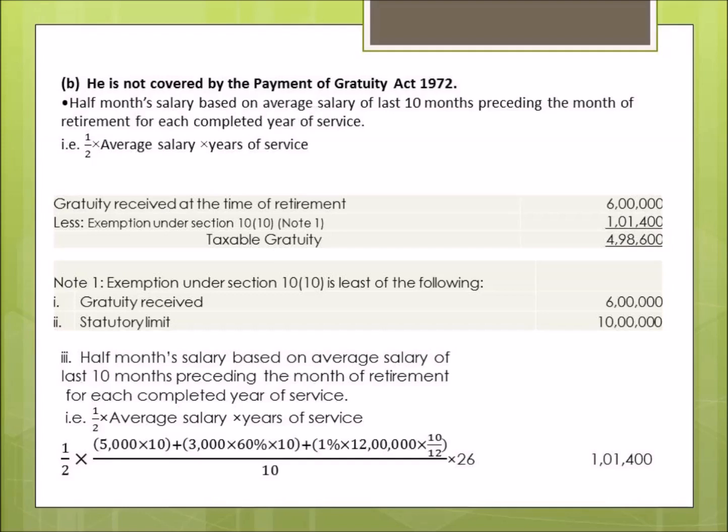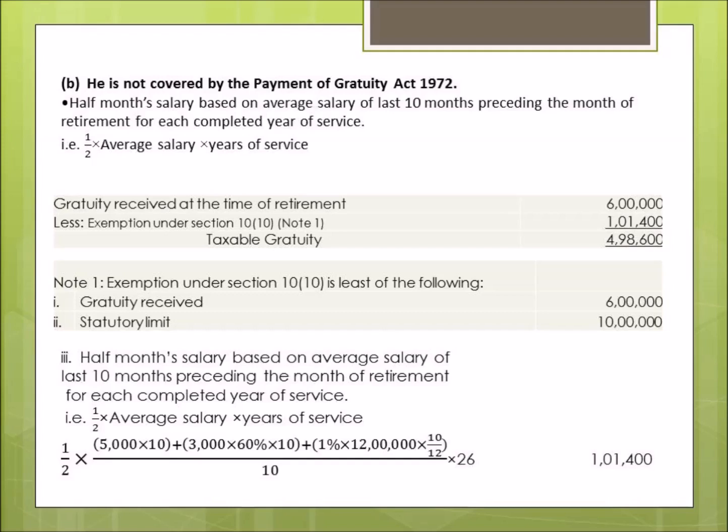5,000, that was the basic pay, into 10 will give the 10 months basic pay, plus 3,000 into 60%, that was the dearness allowance forming part of retirement benefits. So total 3,000 will not be included, only the dearness allowance forming part of the retirement benefit will be included. So that is 3,000 into 60%. That comes up to 1,800, and for 10 months, so we'll multiply it by 10, and in this we'll add